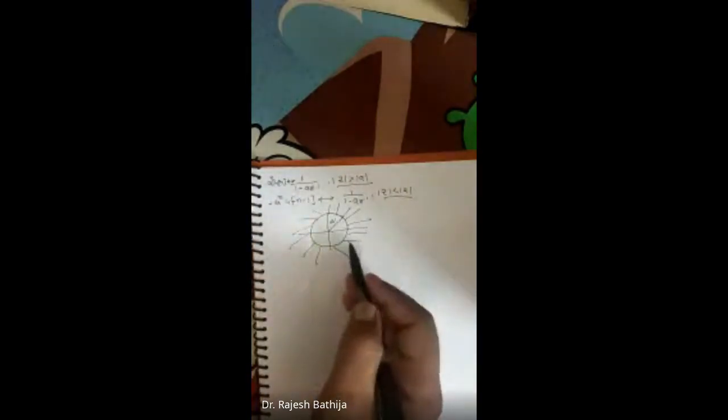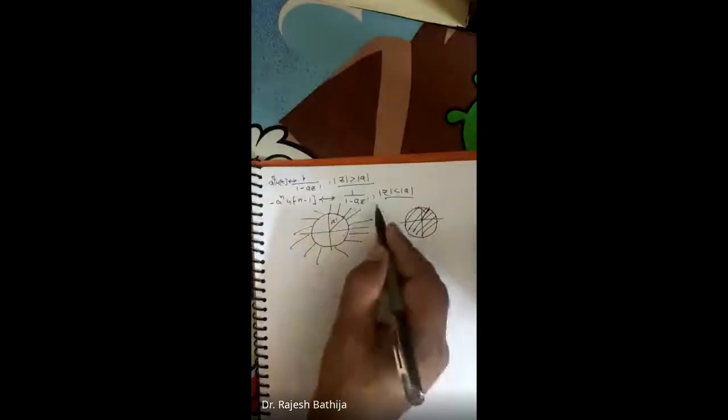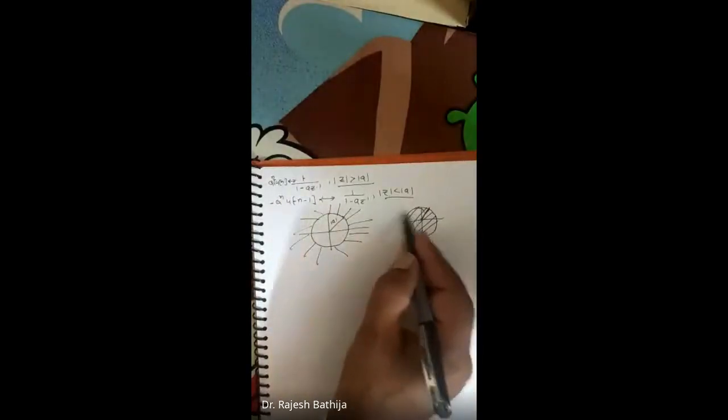Elsewhere we cannot find it. Inside of this we cannot find it for the first case. And in the second case, the region on which it is defined is inside, that is mod of z less than mod of a. This is my radius mod of a, and it is inside of this that the z transform is defined. Elsewhere it is not defined, right?